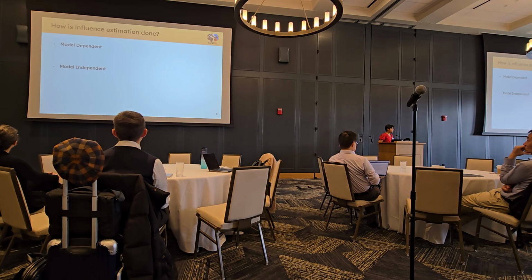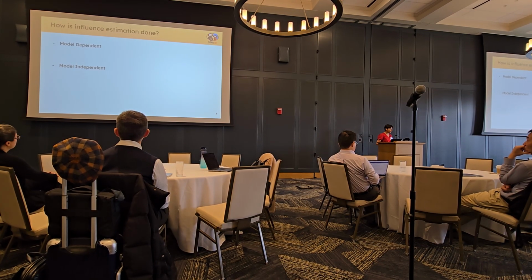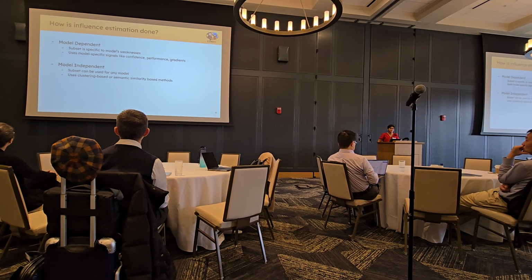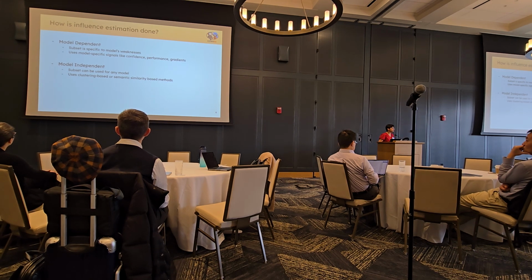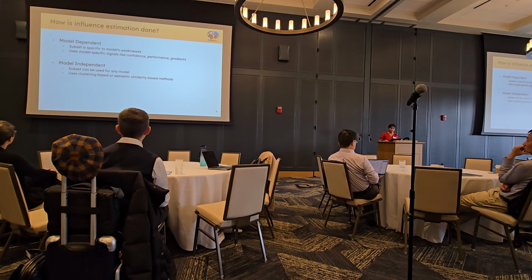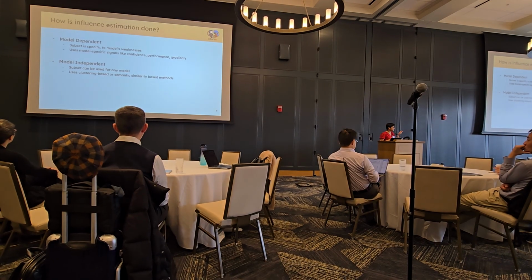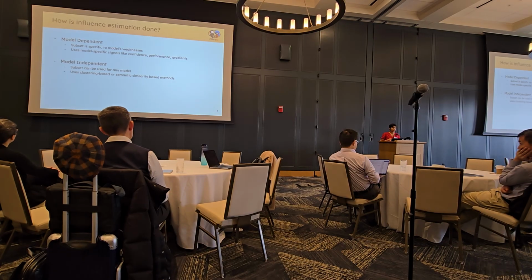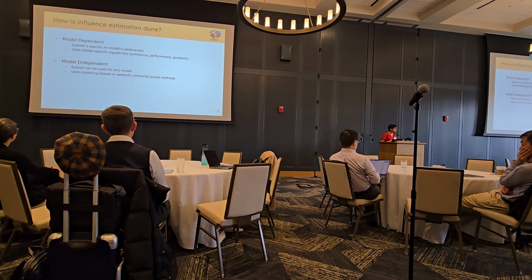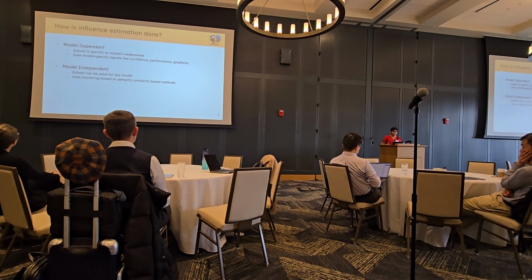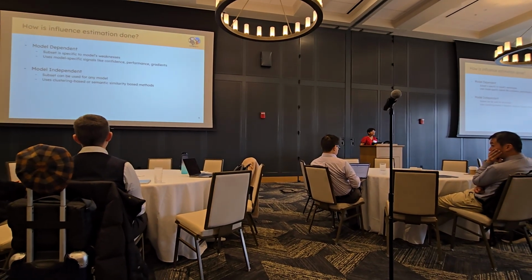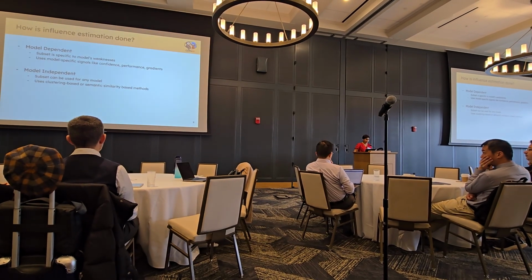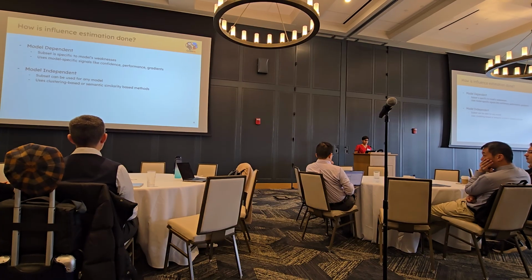So how is influence estimation usually done? Well, there are two broad categories. We have model-dependent and model-independent. For model-dependent metrics, we're trying to tailor this subset towards a model's capabilities, specifically its weaknesses. So the influence estimation there becomes how aligned is this one data point towards a model's weakness. And we can use model-specific signals for that, like performance, confidence, even magnitude of model gradients. On the other hand, we have model-independent. Here, we're more trying to solve how do we reduce the noise or redundancy within data itself. And so we can use clustering-based or semantic similarity-based methods for that.